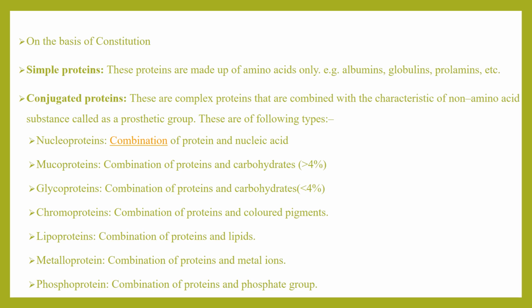Nucleoproteins are a combination of proteins and nucleic acids. Mucoproteins are combinations of proteins and carbohydrates. Glycoproteins are also combinations of proteins and carbohydrates. Chromoproteins are combinations of proteins and colored pigments. Lipoproteins are combinations of proteins and lipids. Metalloproteins are those in which metal ions are combined with proteins. Phosphoproteins are those in which a phosphate group is combined with proteins.